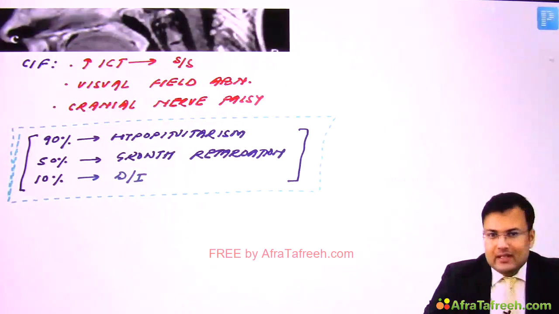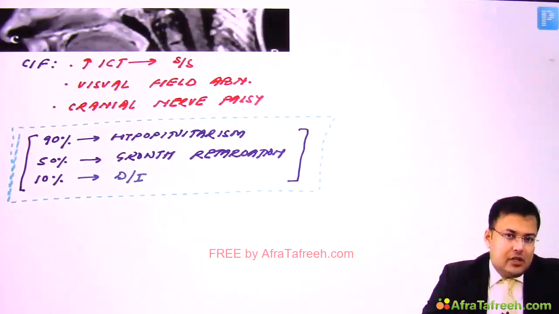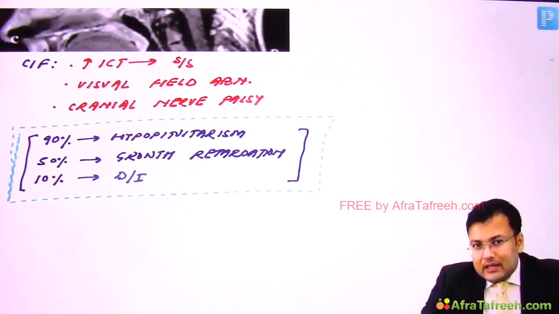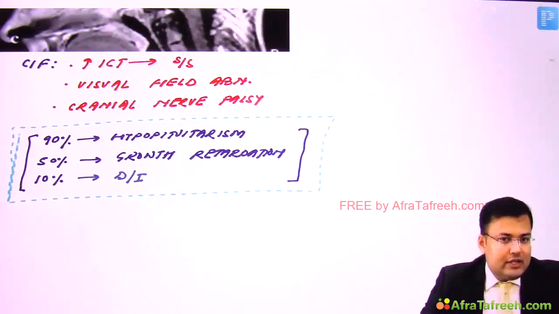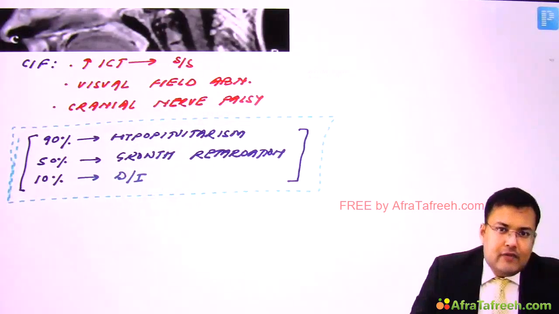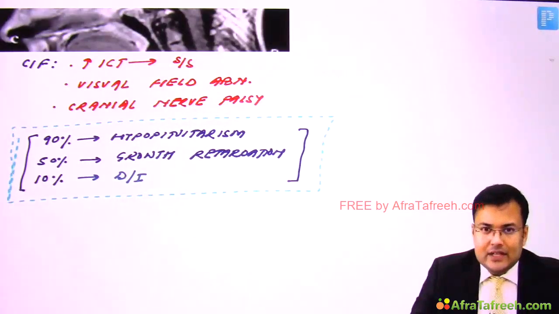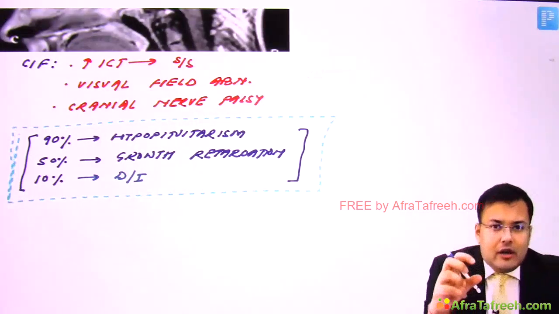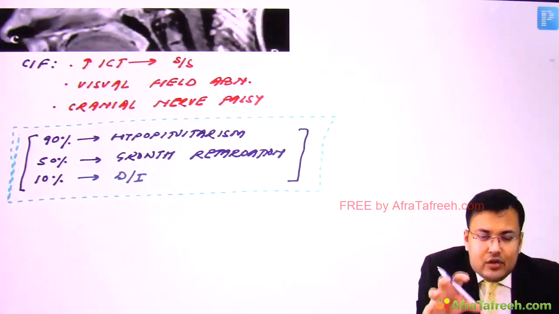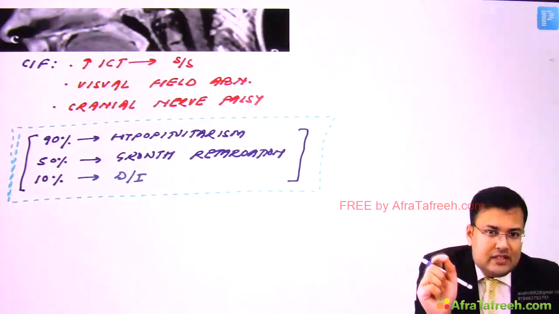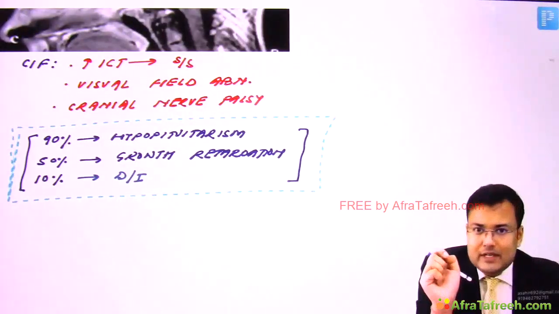Now, how are we going to make the diagnosis? The investigation of choice for diagnosis is MRI. MRI is better than CT for soft tissue evaluation and for cystic component evaluation. But the problem we discussed is that all craniopharyngiomas have calcification, and if we want to assess the calcification, or the invasion into bony structures and sinuses, these are better evaluated by CT.